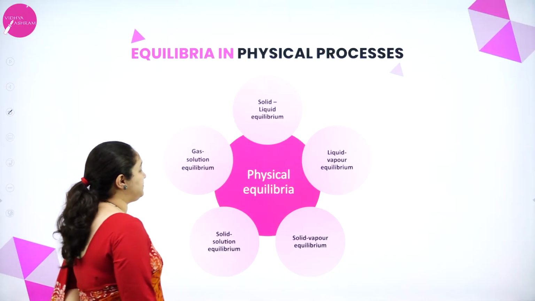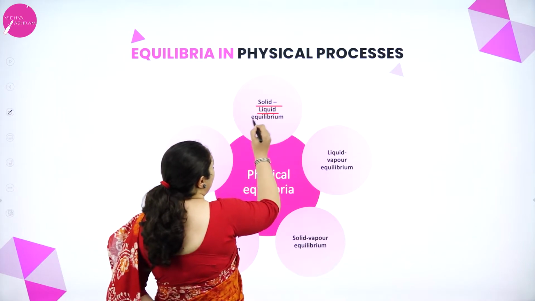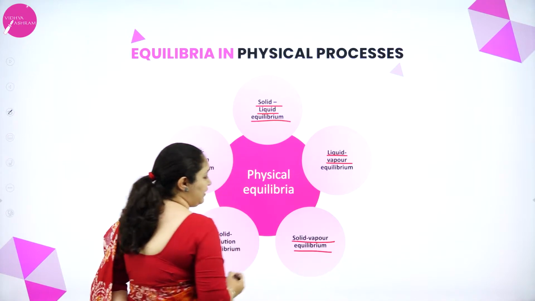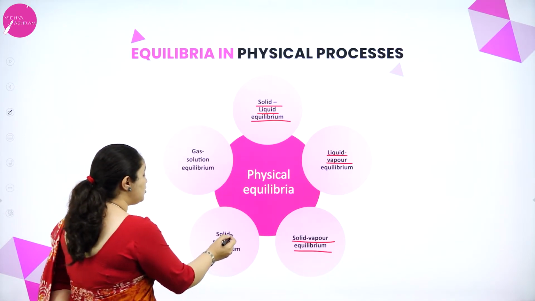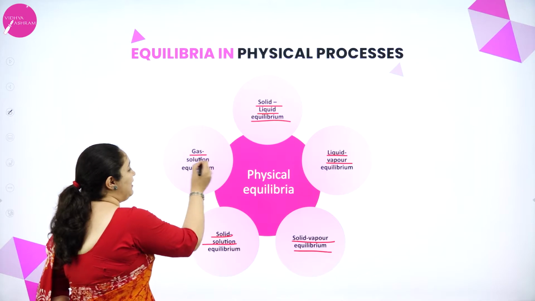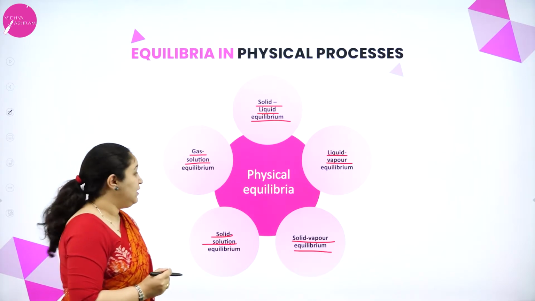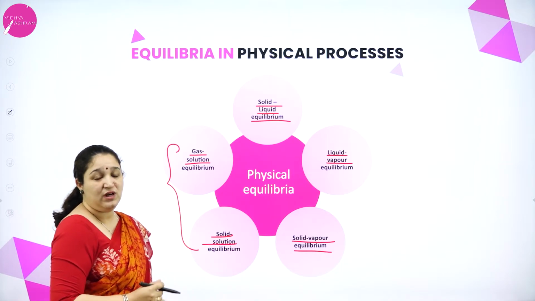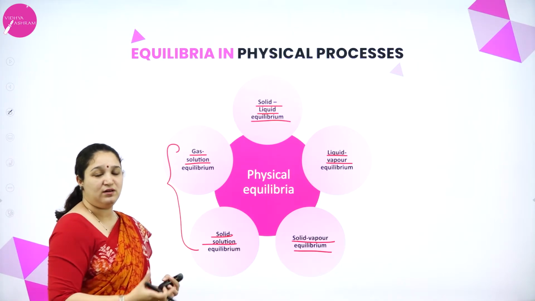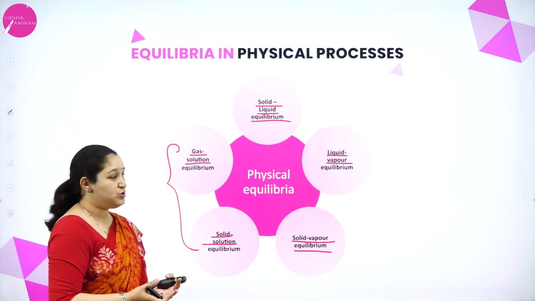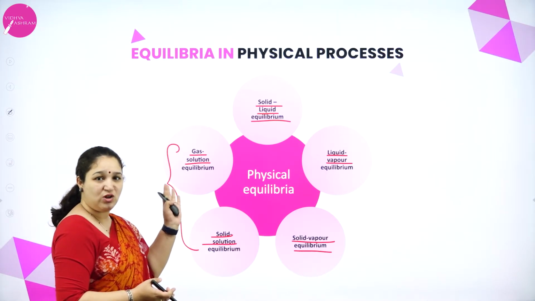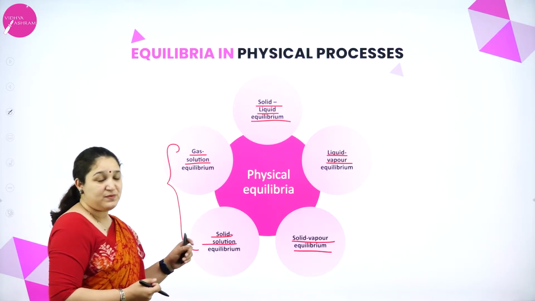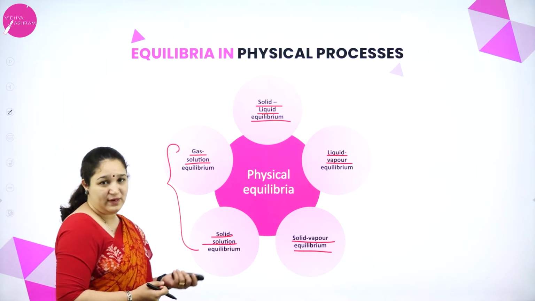You can see here there are solid liquid equilibrium, liquid vapor equilibrium, solid vapor equilibrium. Then you have solid solution equilibrium and gas solution equilibrium. Here these two, solid solution and gas solution, this is when solid is dissolved in a solvent to form a solution, or when gas is dissolved in a solvent to form a solution. So we have a total of 5 types. We learn each one of them with one example.